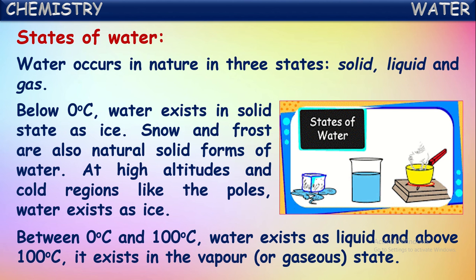Below 0 degrees Celsius, water will be in the solid form, which we generally call ice. And in between 0 degrees and 100 degrees Celsius, water exists in the liquid form. And above 100 degrees Celsius, it exists in the gaseous state, which we call water vapor.